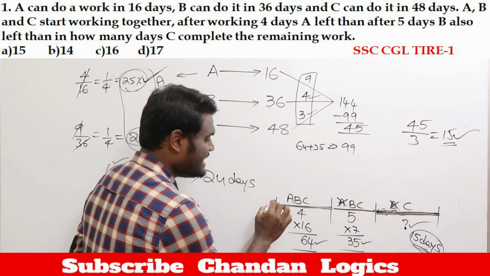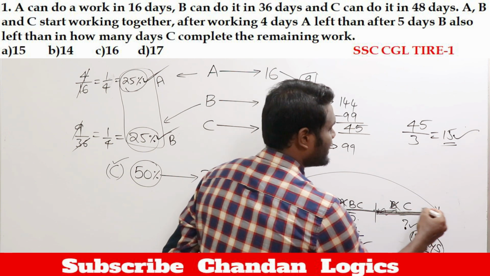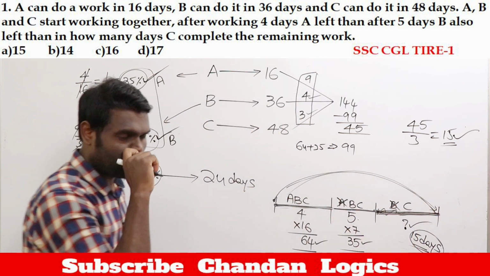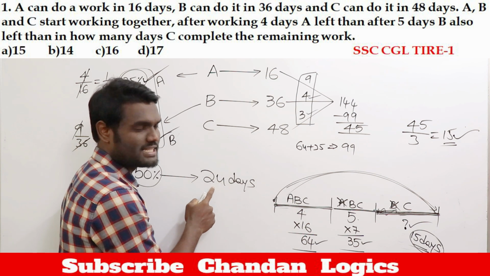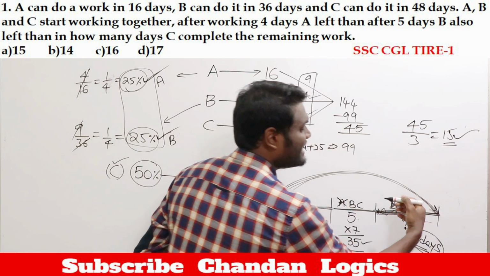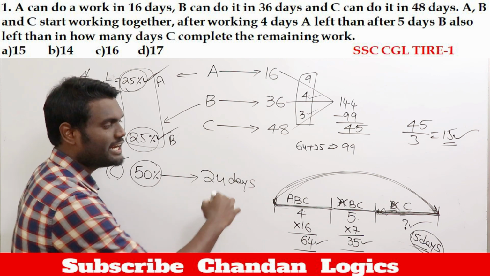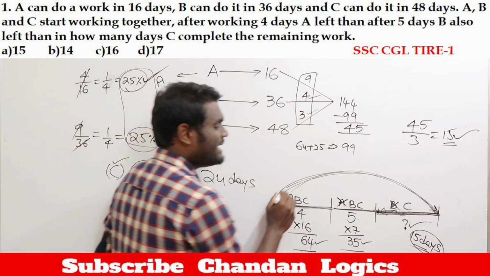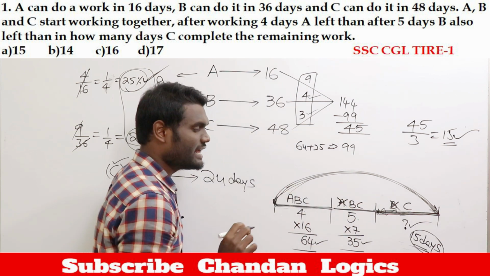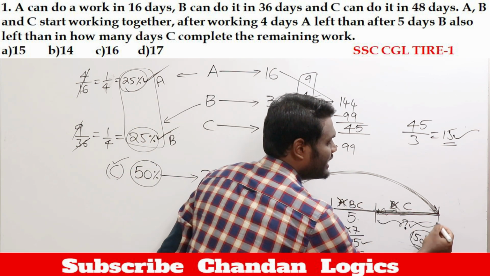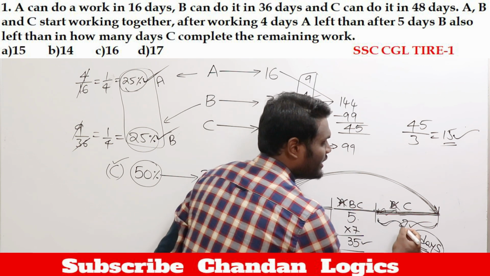Now if you look here, C is working the total work, starting to ending. If C is going to work, then C is going to take 24 days of time. Why? Because C is starting and is going to work till ending. That is the reason from starting to ending he will take 24 days of time. But the question is not how many days did C work. The question is how many days C requires to complete the remaining work. We need to find only this duration.